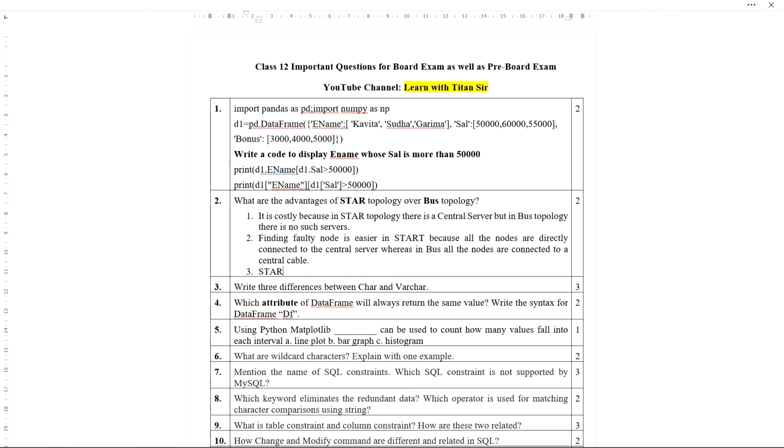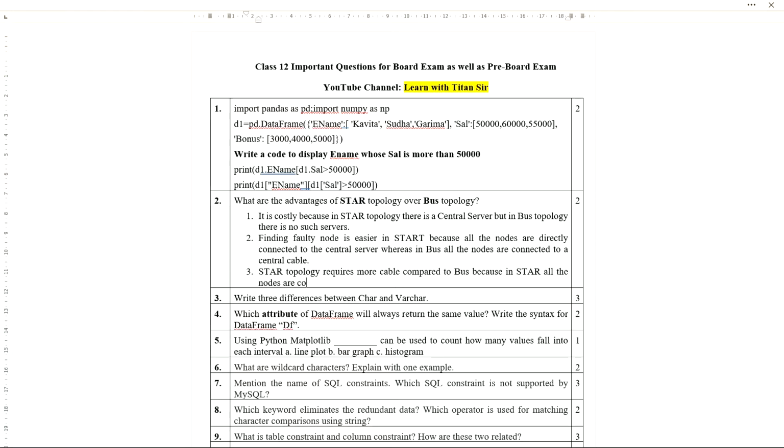So suppose: star topology requires more cable compared to bus, because in star all the nodes are connected individually to the central server.